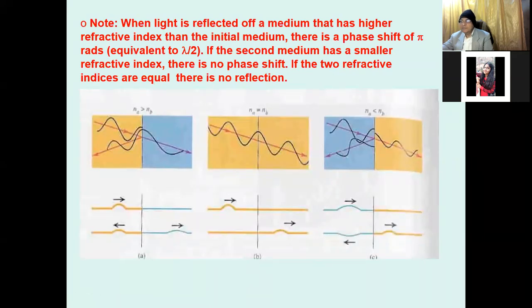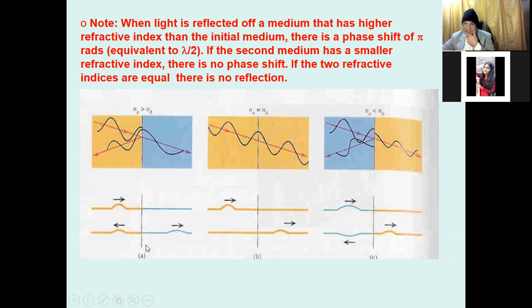And the basis of reflection is as simple as it was in the case of mechanical waves, that is the wave coming from a lower refractive index medium to a higher refractive index material will behave like a reflector. So Na and Nb are two refractive indices of two media, where Na is greater and Nb is less.